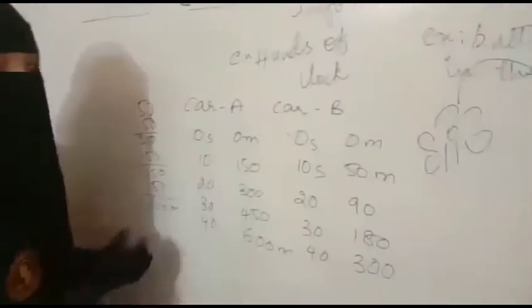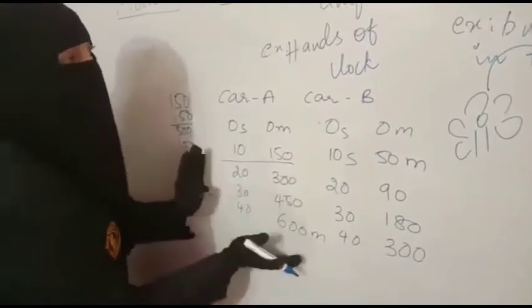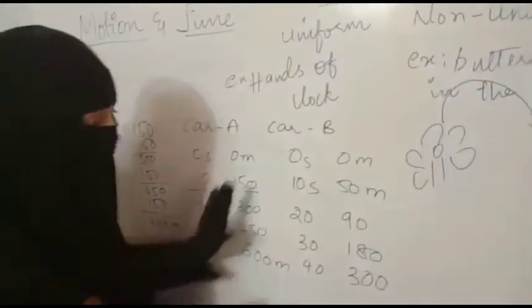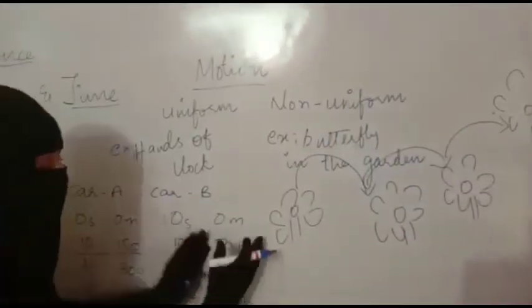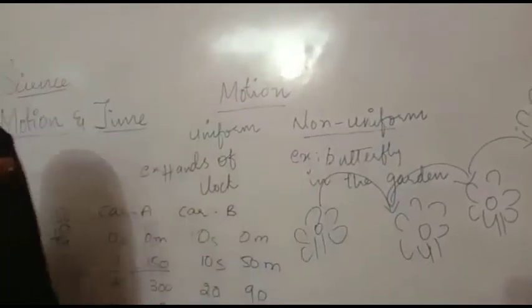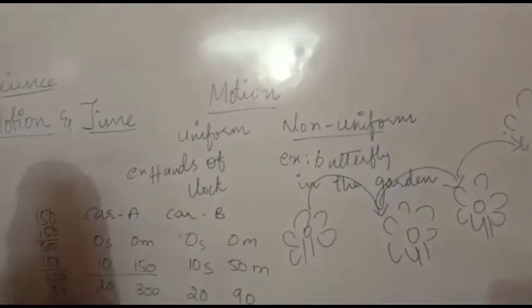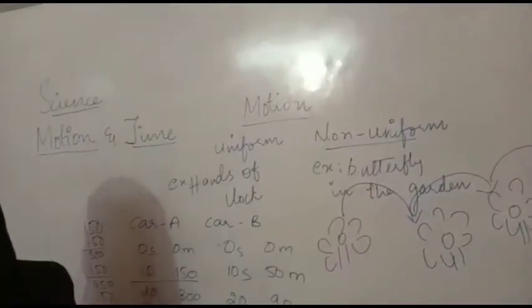Car A is covering equal distance in equal intervals of time. So this is the example of uniform motion. Car B is covering unequal distance in equal intervals of time. This is the example of non-uniform motion. Did you understand what motion is? Motion can be uniform or non-uniform.